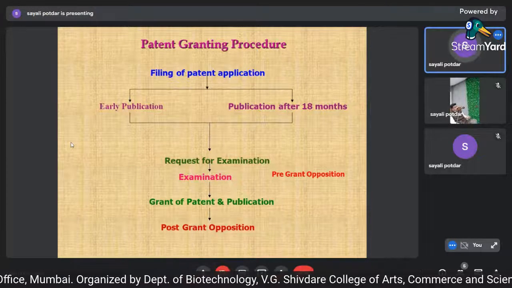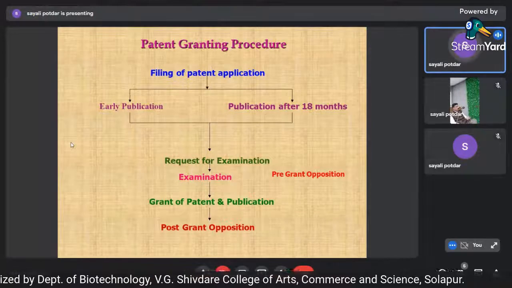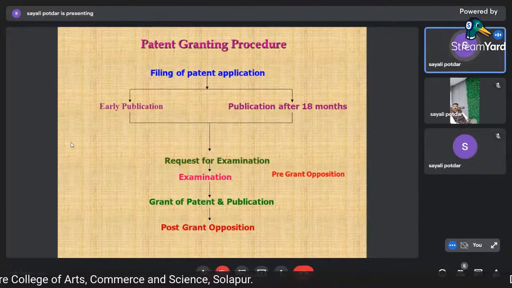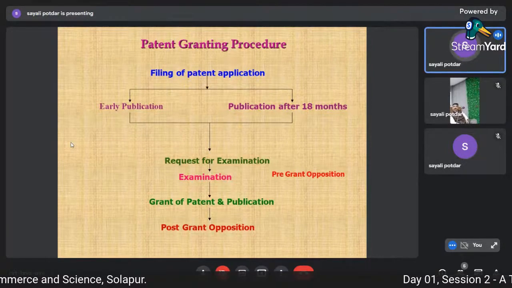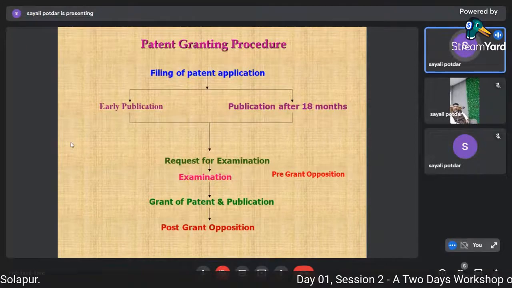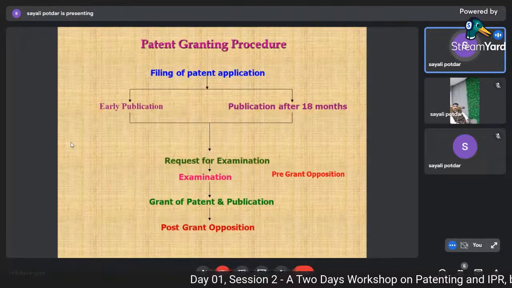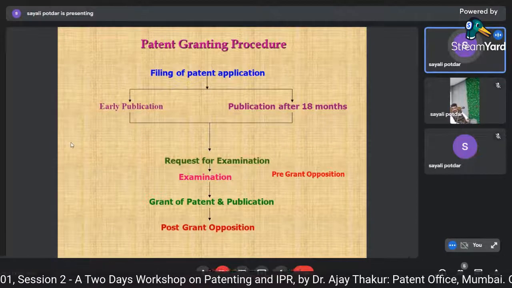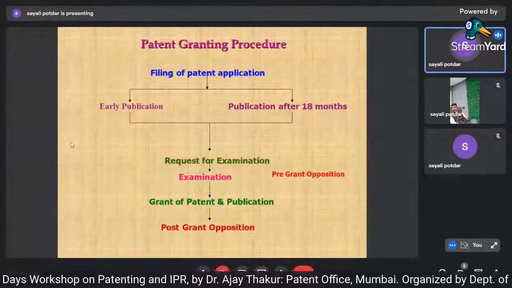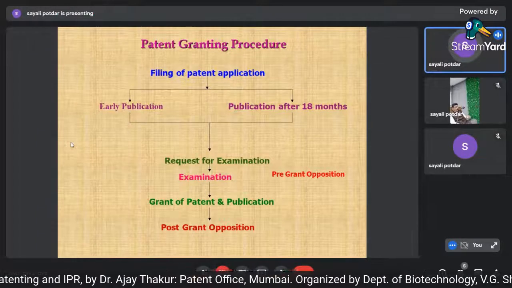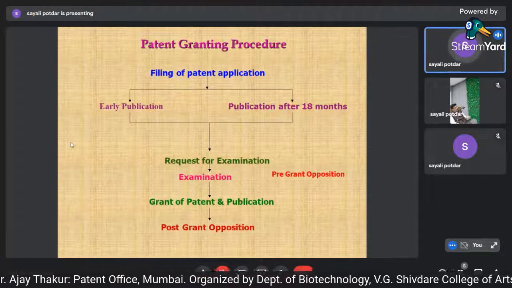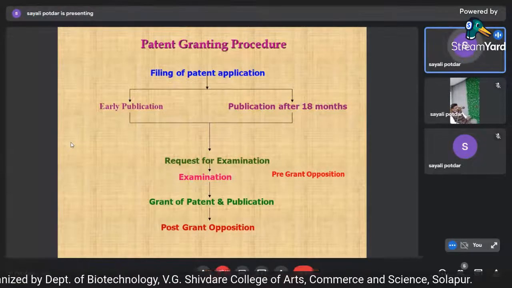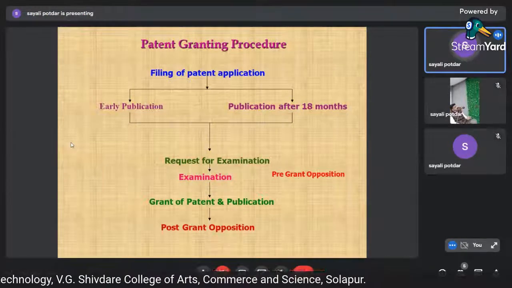Then after grant comes post-grant opposition. In pre-grant opposition any person can file, but post-grant opposition can be filed only by a person interested. Person interested means, suppose I am working in a pharmaceutical company where paracetamol is my product, and if the invention relates to paracetamol, the opponent says his interest is being harmed. So he files an application for post-grant opposition, which can be filed within 1 year from the date of grant. So this is how the patent application proceedings take place.